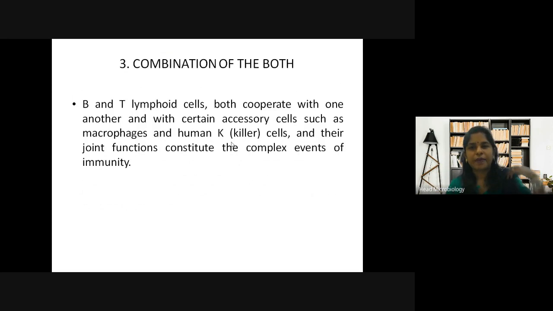Then in some cases you have a combination of both, where B and T lymphocytes cooperate with one another and with certain accessory cells such as macrophages and killer cells. Their joint functions constitute the complex events of immunity.